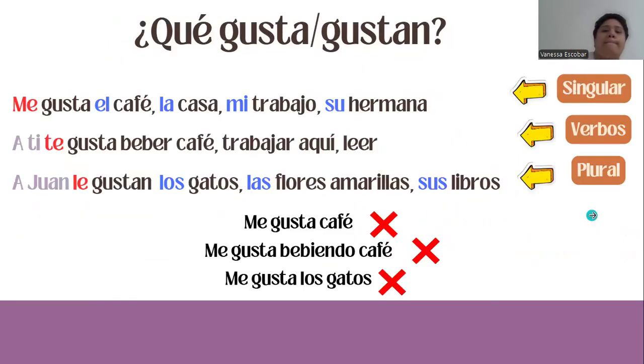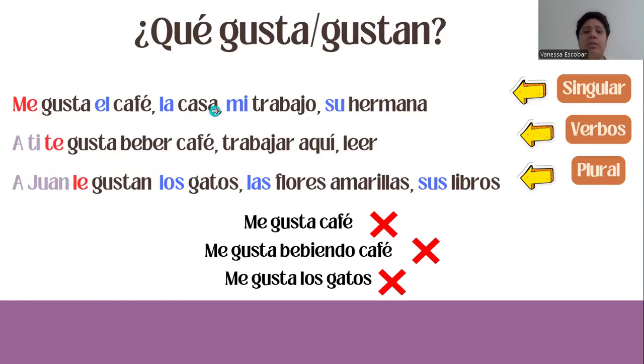And now, me gusta o gustan. What is the difference here? Basically, the difference is me gusta is singular y me gustan is plural. So let's see. Me gusta el café, la casa, mi trabajo, su hermana.